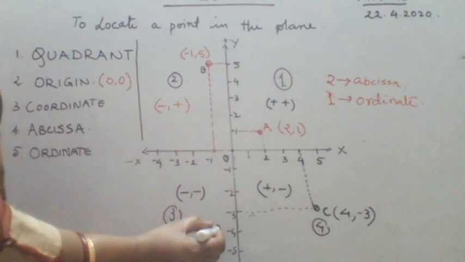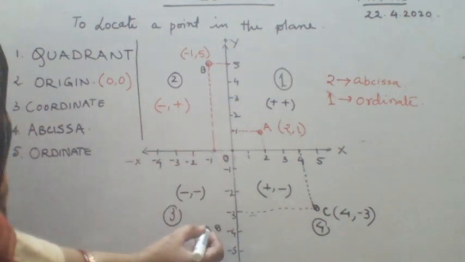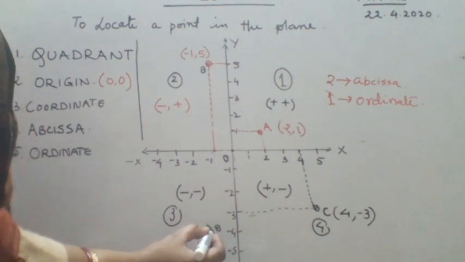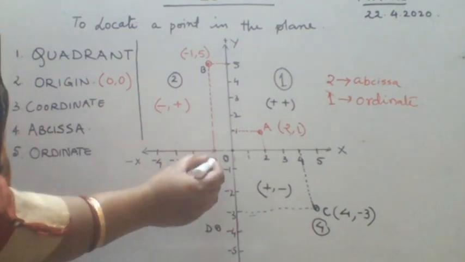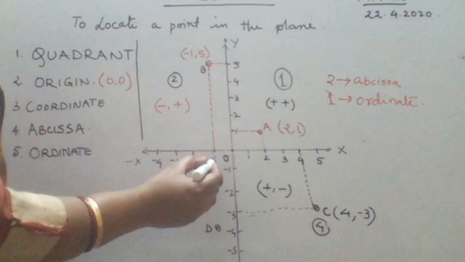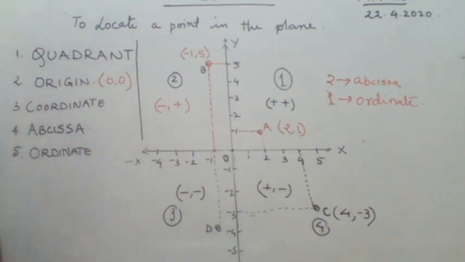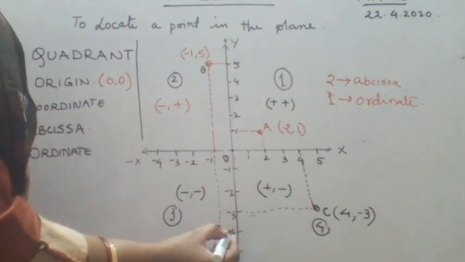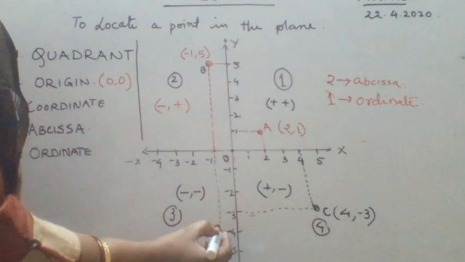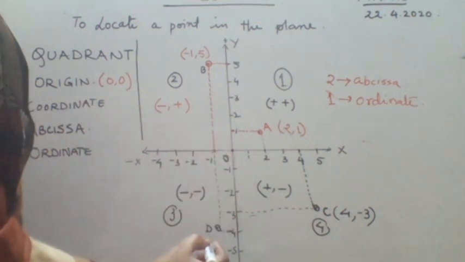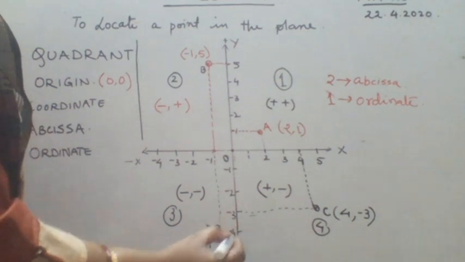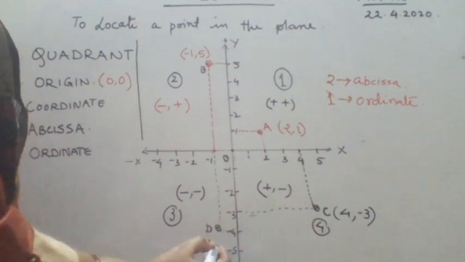Now, in order to find the address of this point, first let me name it as D. We will first go to the x-axis and mark the perpendicular line, and then we will mark it from the y-axis. In this way you read the x-axis first, that is minus 1, then you read the y-axis, that is minus 4.